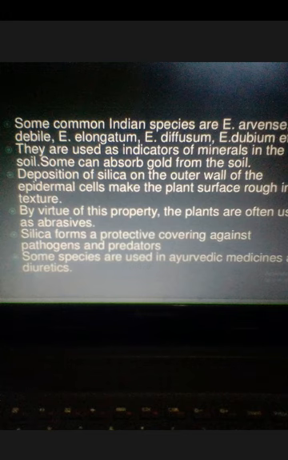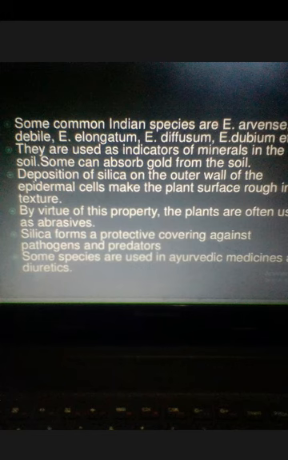In India, some of the important species of Equisetum are Equisetum arvense, debile, elongatum, diffusum, and ramosissimum. Some unique features of Equisetum are that they are used as an indicator of minerals in soil. They absorb those minerals as chelating agents. Some of them can absorb gold from soil.